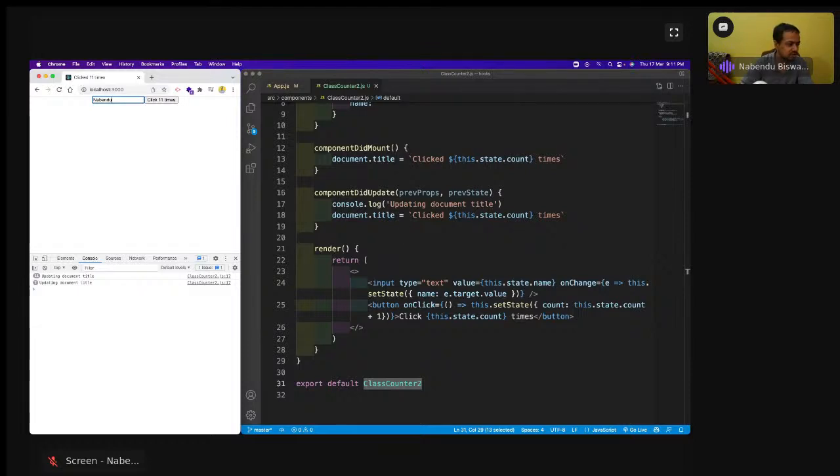So let us try to solve this issue. First, we're going to see how to solve it in a class-based component.